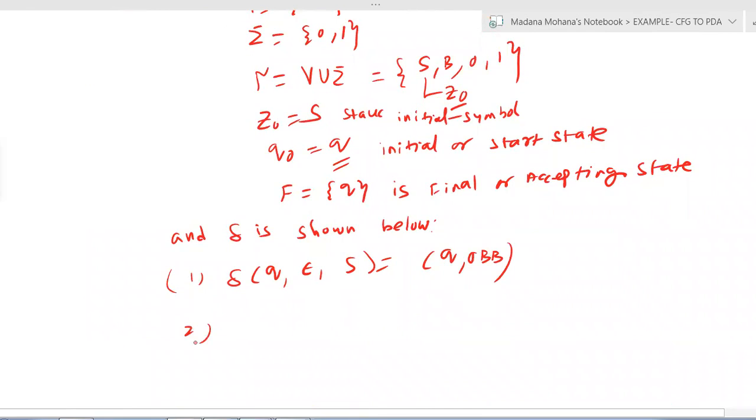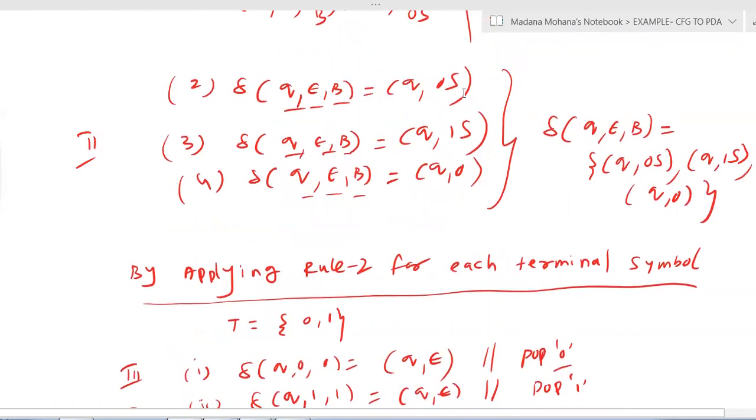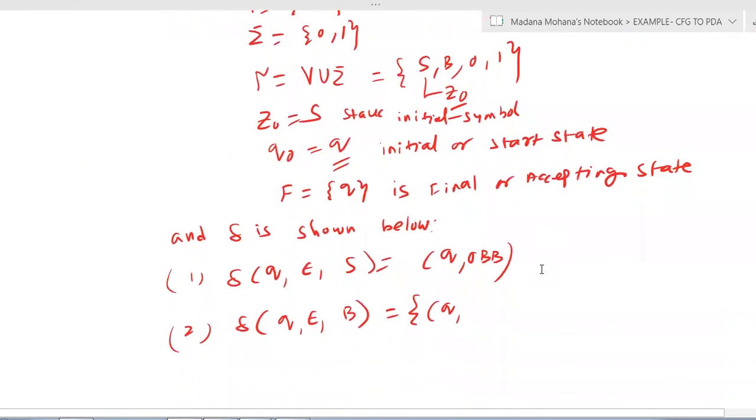Now the second transition, delta of Q comma epsilon comma B. Here we have three next moves. First one is Q comma, what are the values here? So 0S, 1S and 0. The first one is 0S, the second one is 1S, then third one is 0.